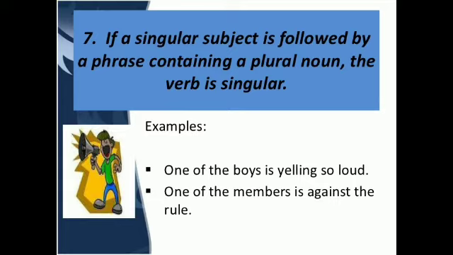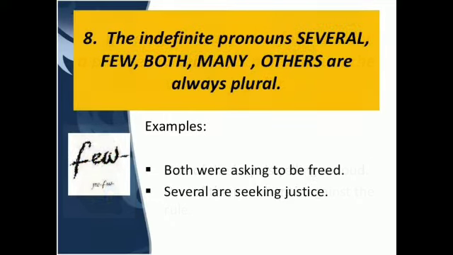So let us see the second example. One of the members is against the rule, means among the many members only one member was against the rule. Therefore, for that single member, "is", the singular verb, is being used here. So I hope the rule is clear to you. Let us see the 8th rule.